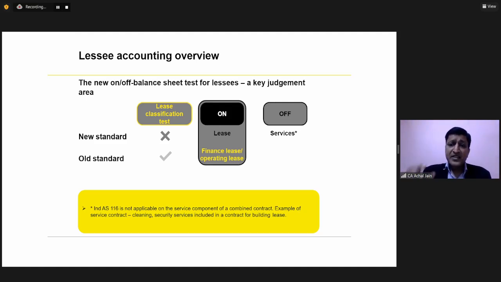That's why such services are excluded from the purview of leases under Indian GAAP, under IND AS 17, as well as under IND AS 116. So around these services, nothing has changed. They remain outside of this accounting requirement.